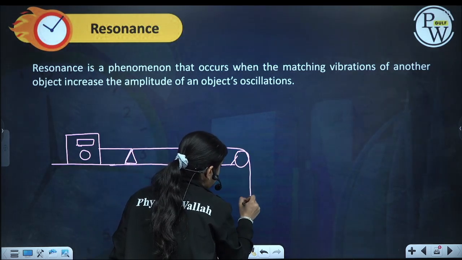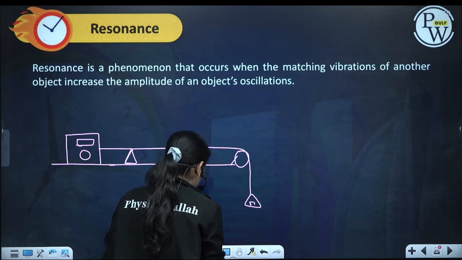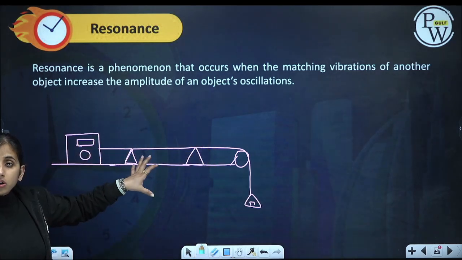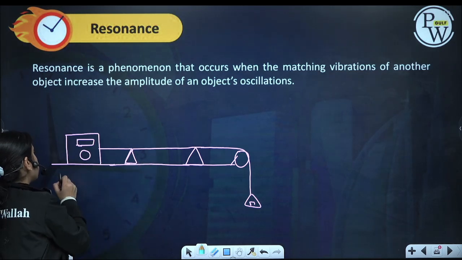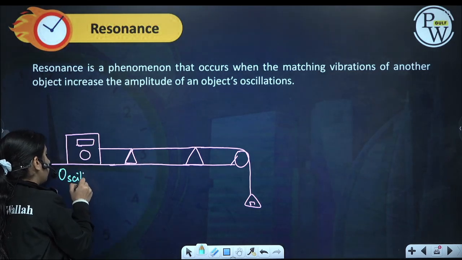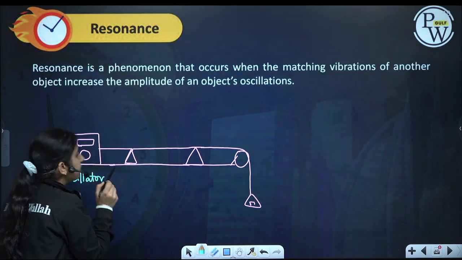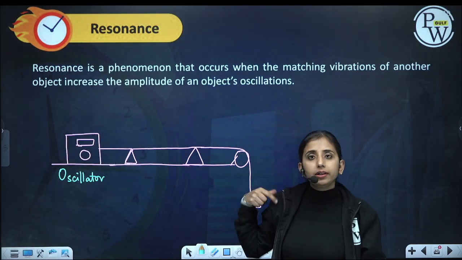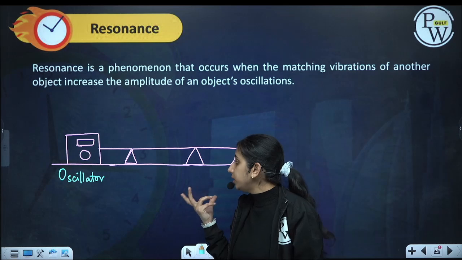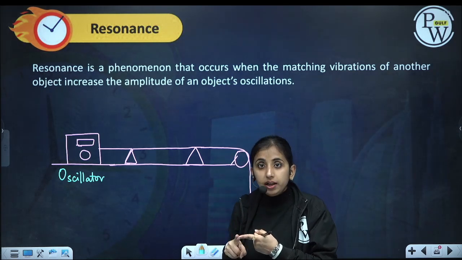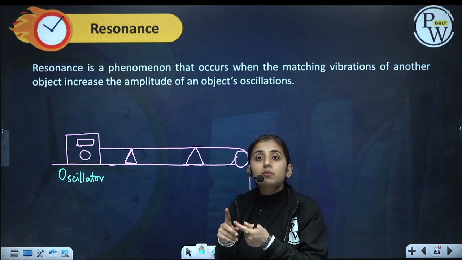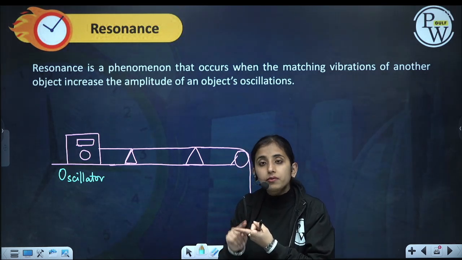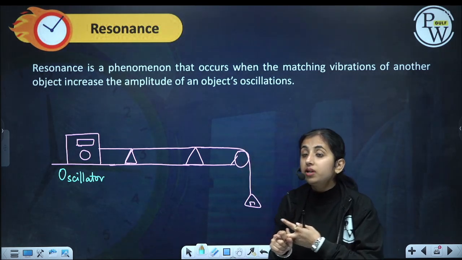It is having some tension T, and this is an oscillator. There is always some natural frequency. This is a string of length L having tension T and mu. Depending upon the T and mu we will get V, and depending upon the length we will get the frequencies we can generate. Okay, so F0, 2F0, 3F0, these are the frequencies we can generate.